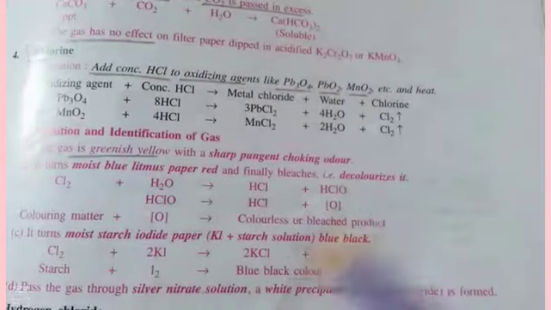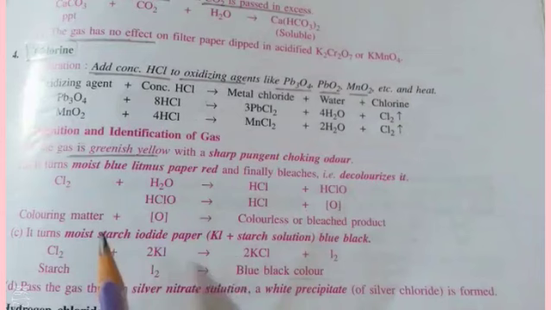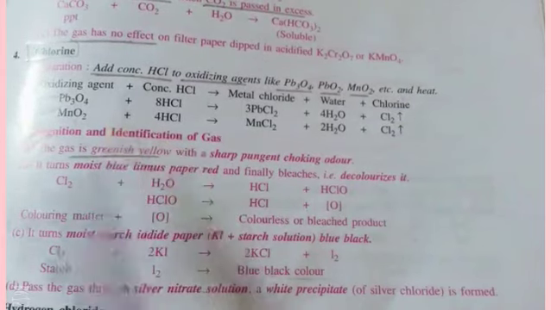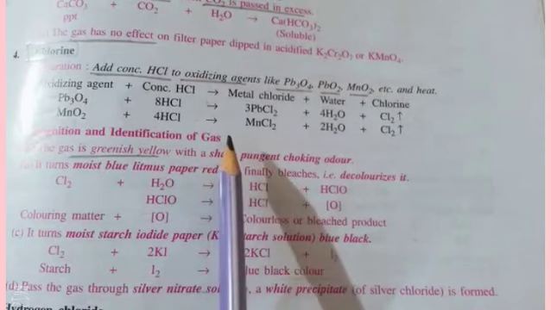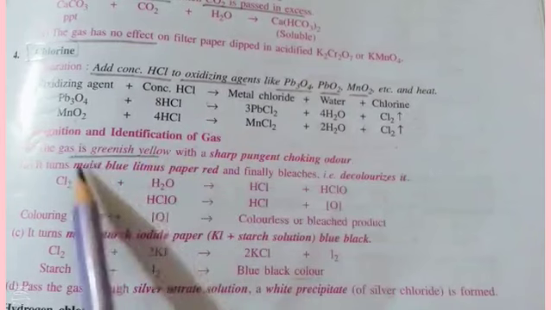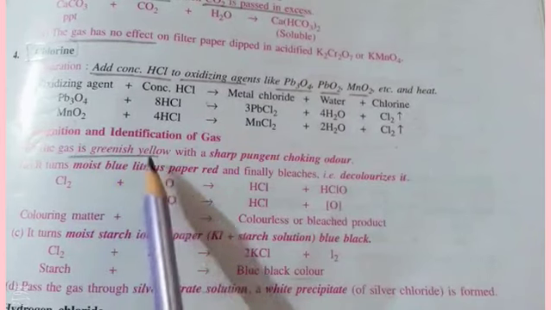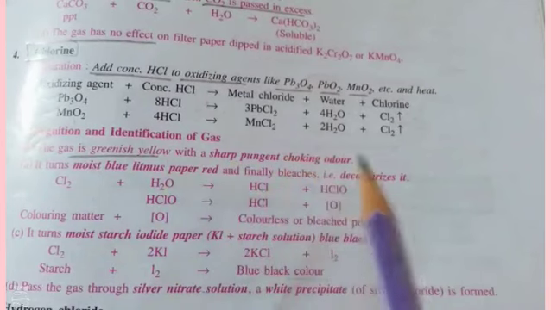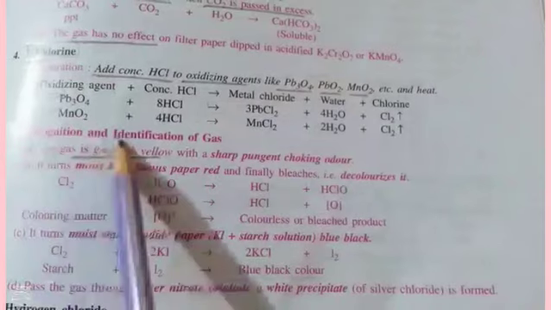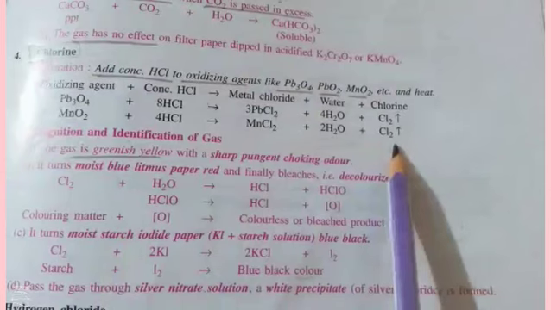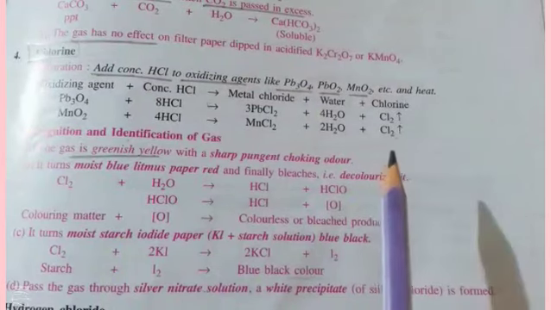And now, if the question comes, write the observation for this: when concentrated hydrochloric acid is added to an oxidizing agent, the observation is that a greenish yellow gas is evolved with a sharp, pungent choking odor. It means you have to mention only the observation. No need to write the equation at that time, because the question is write the observation only.